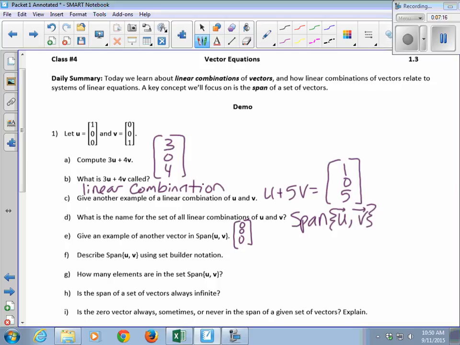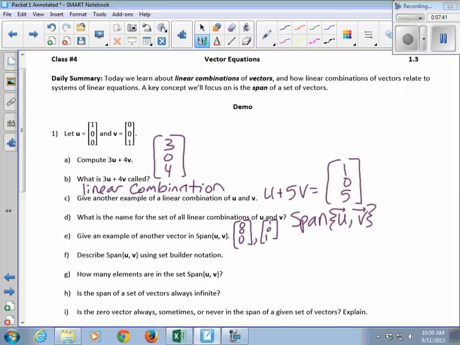So give me one more, just so that I know everybody understands what kind of things are in the span. 501, yeah. You can put any weight on these two and then add them together. Any linear combination of the two vectors is in the span. 101 if you just add them together, yeah. Yeah, anything with 0 in the middle.